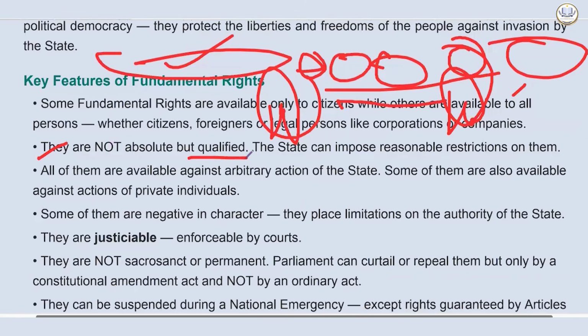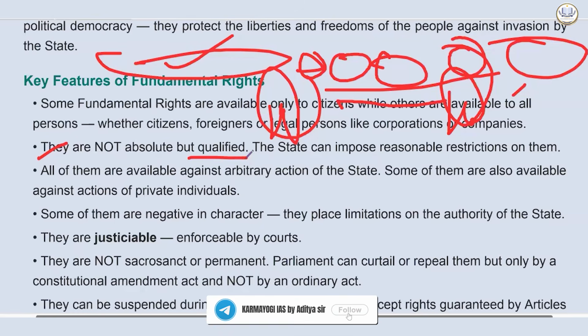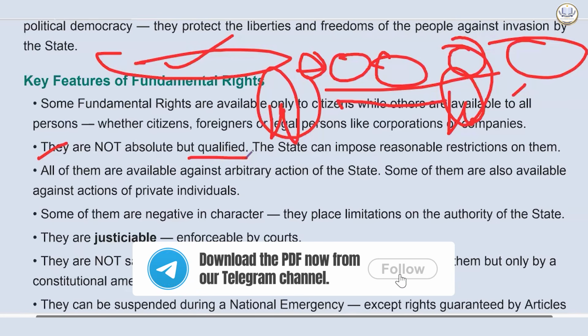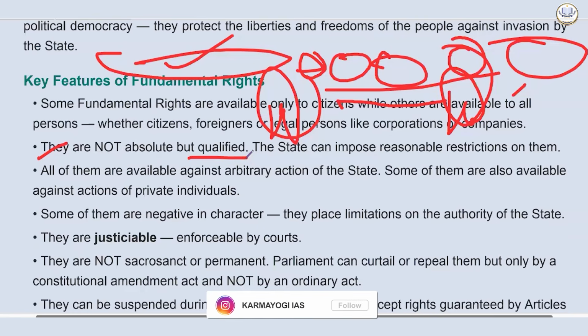All of them are available against arbitrary action of the state. Some of them are also available against actions of private individuals. So which fundamental rights are also available against actions of private individuals? This can be your question or perhaps a statement. Again, pause and answer. While most fundamental rights provide protection against the state, there are specific rights that can be enforced against private individuals as well. Like Article 15 Clause 2 prohibits any person from discriminating against another regarding access to shops, public restaurants, hotels, and places of public entertainment.